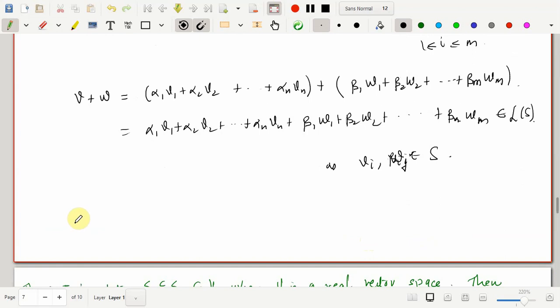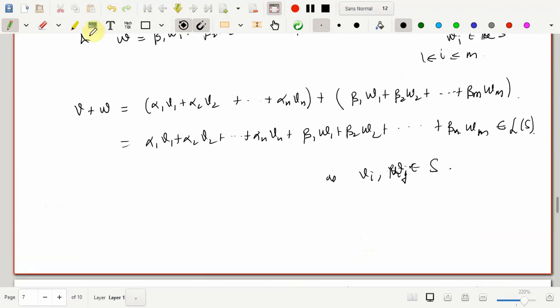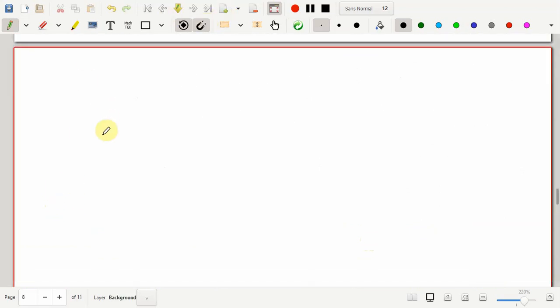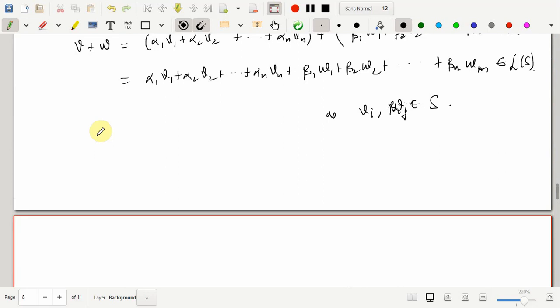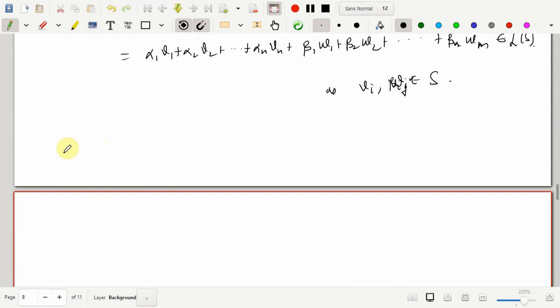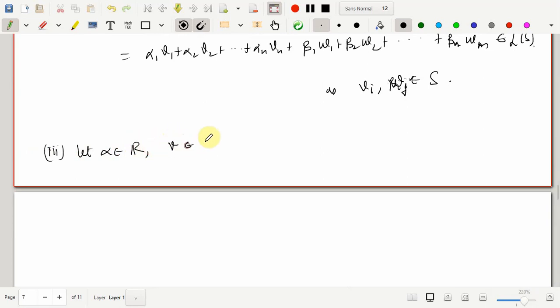Now, in a similar way, we will check whether scalar multiplication is closed. So that's the third thing to be checked. I'll start with any scalar in R and any vector v in the linear span of S, because that is the set which we are proving to be a subspace.